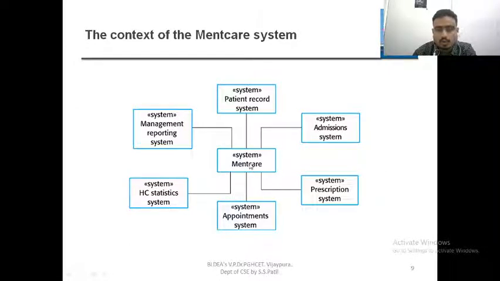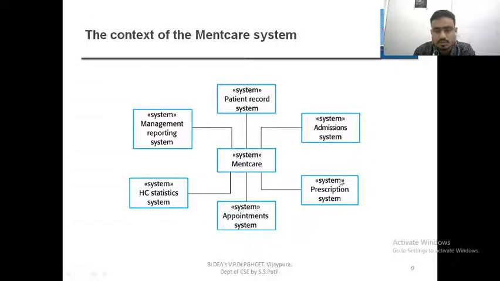When you go to the hospital, first you have to take the appointment. There you have to give your details, and next you go with respect to department, for example, orthopedics. Next you get that appointment. You are going to meet the doctor. The doctor does your regular checkup, and he is going to prescribe something to you.